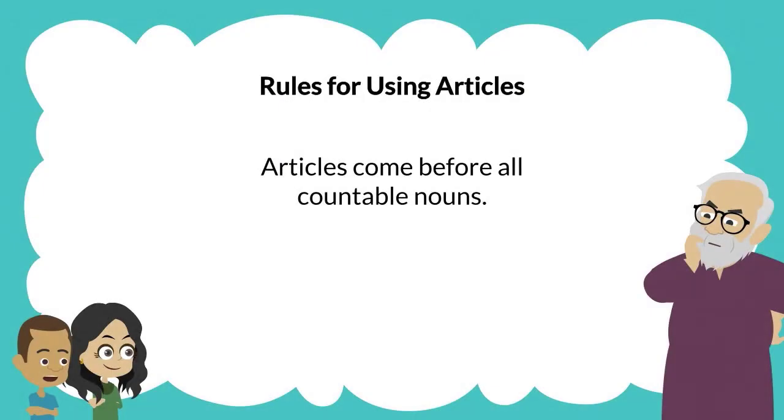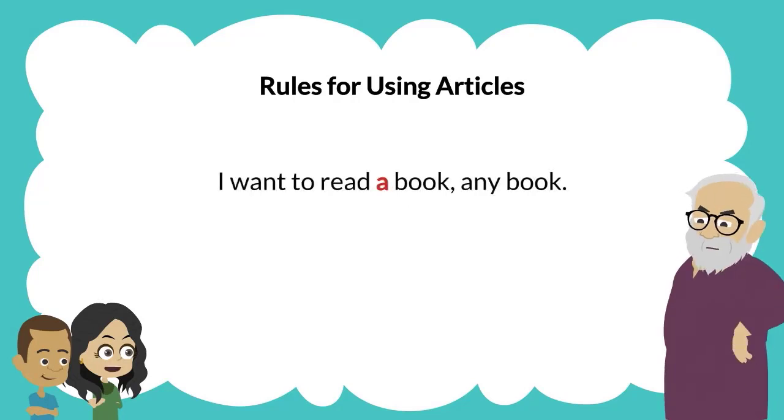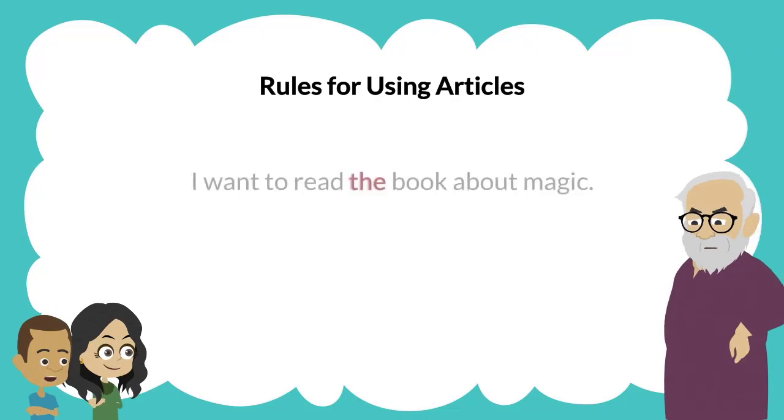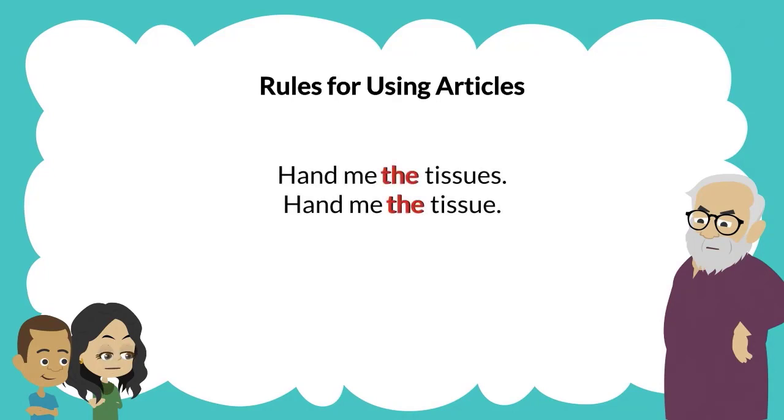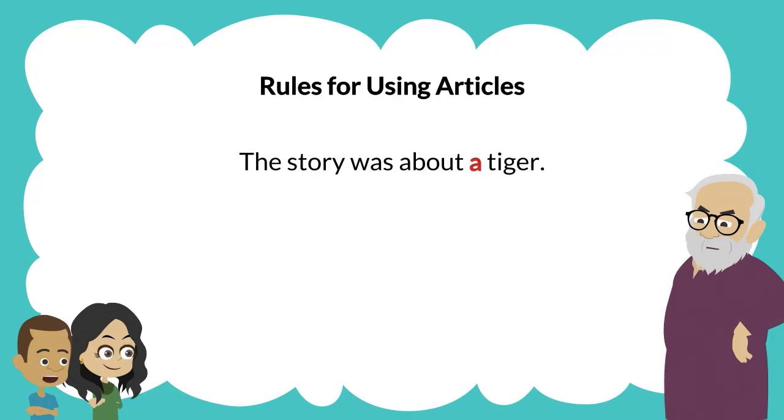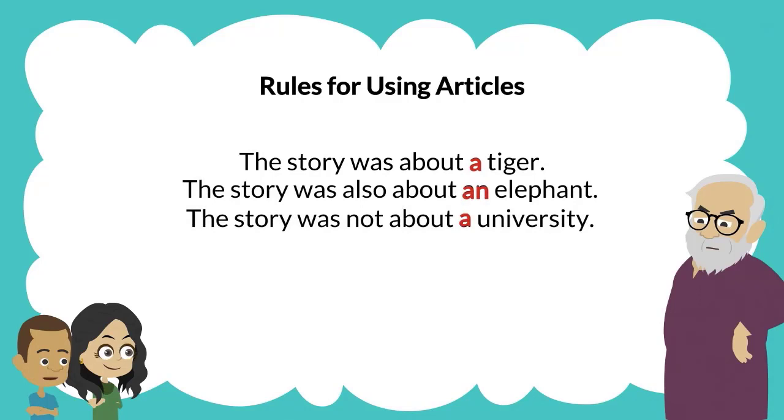We use them before all countable nouns. We use indefinite articles when we're talking about something general. And we use a definite article when we are talking about a specific noun. We never use a or an with plurals. We can use the with both. We use a before words that start with a consonant and an for words that start with a vowel sound.